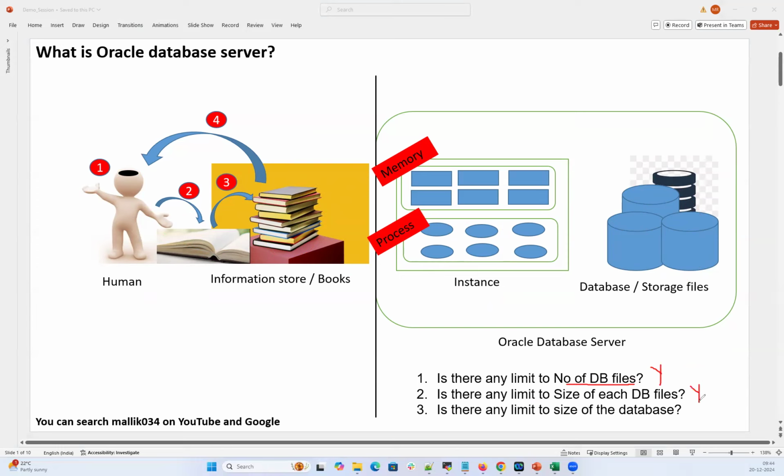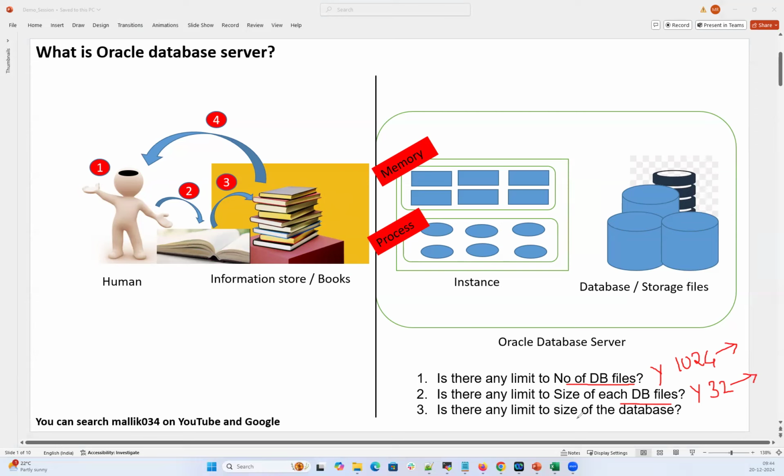Answer is yes. So the default 1024 is the maximum limit on the number of data files, and the default 32 GB is each data file size limit in Oracle database. But you can create a custom data file size using the bigfile keyword, and you can increase this limit, and that needs a database restart. So the answer to these two questions is yes, there's a limit, but we can override that.